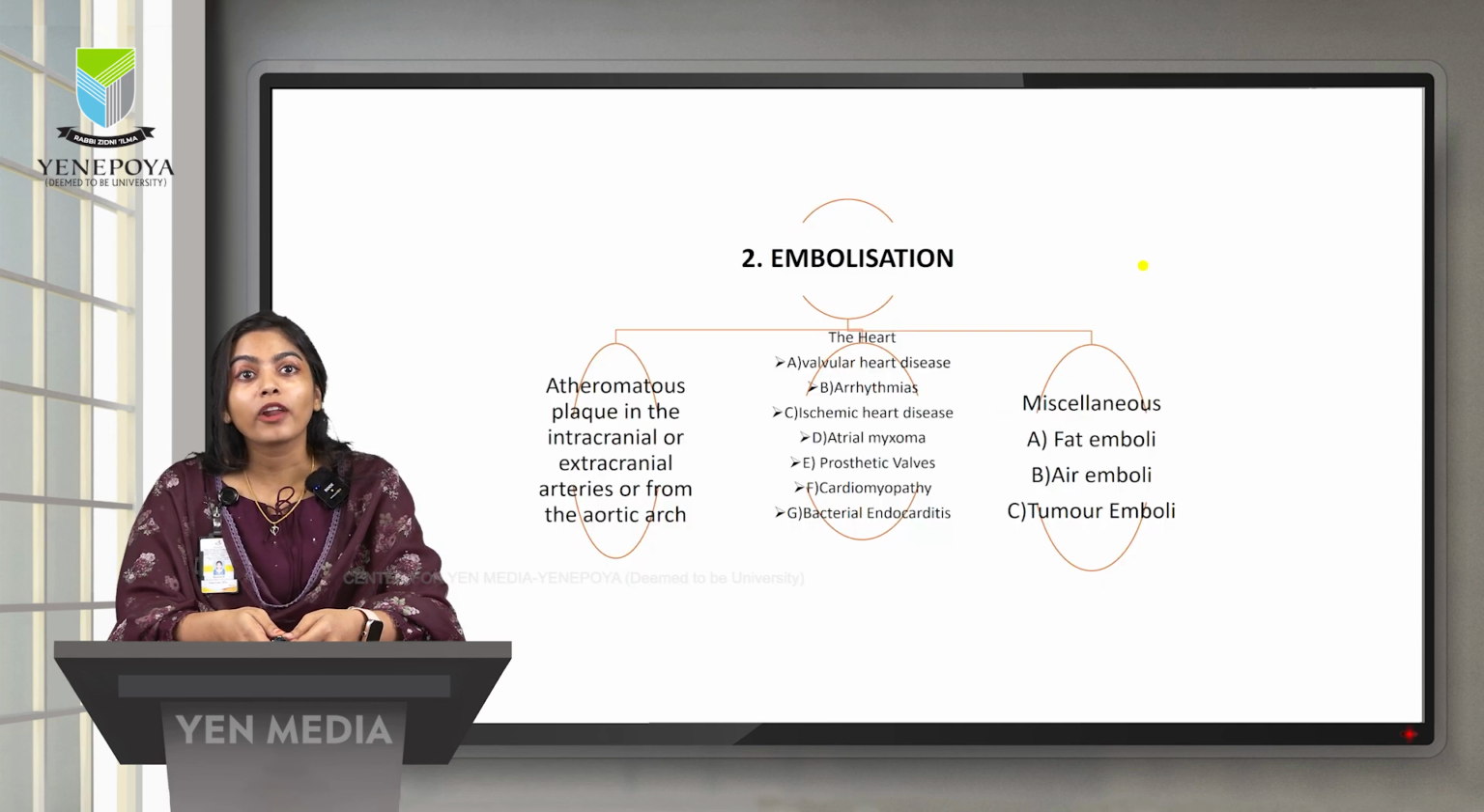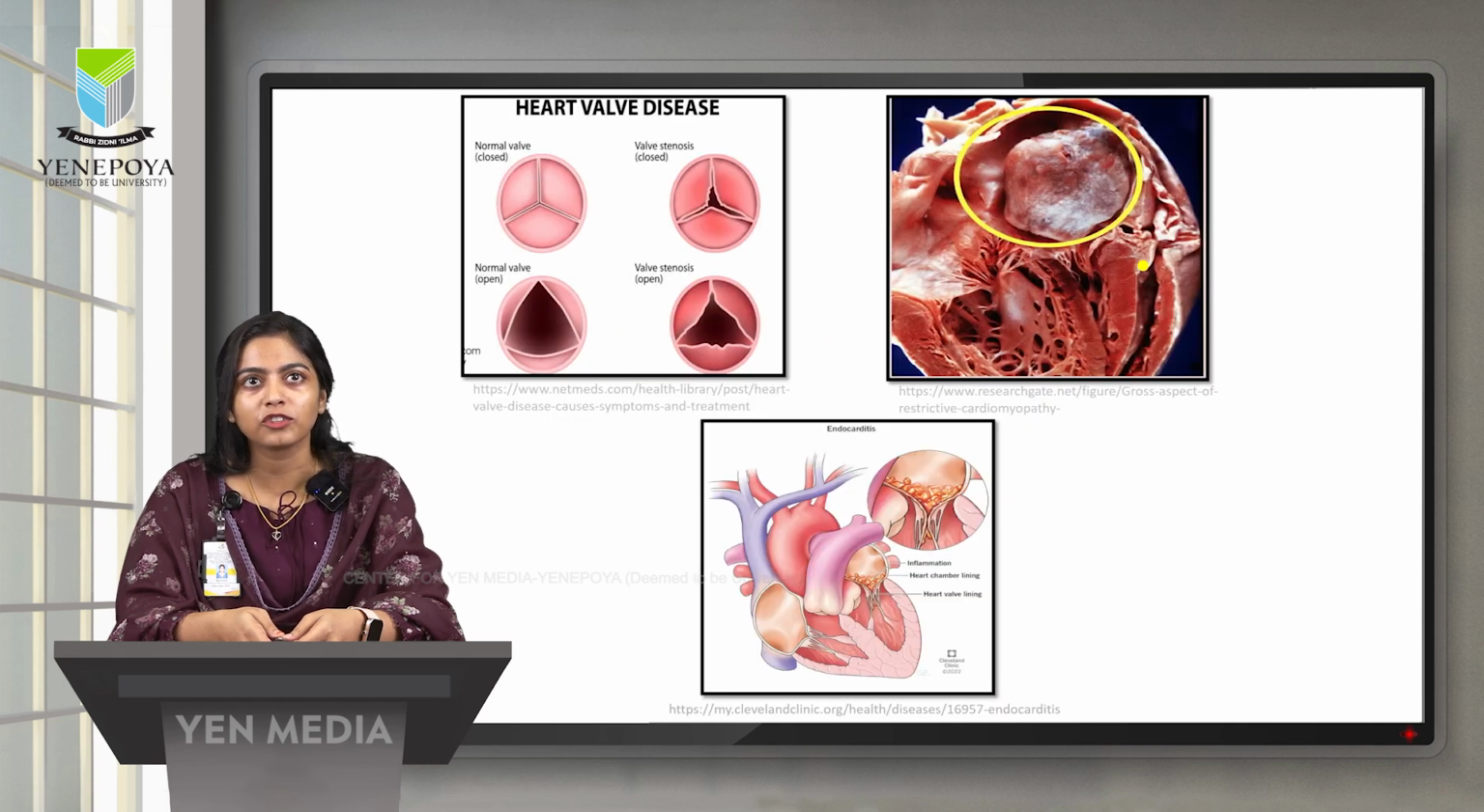Moving on to the embolization, it is again further classified into three categories. Number one, as I explained before, is where you can see a lot of plaque as well as blood clot which actually dislodge from the aortic arch to the brain. And the second one, heart, where you can see a lot of disorders. So if you see these pictures, these are the causes of embolization.